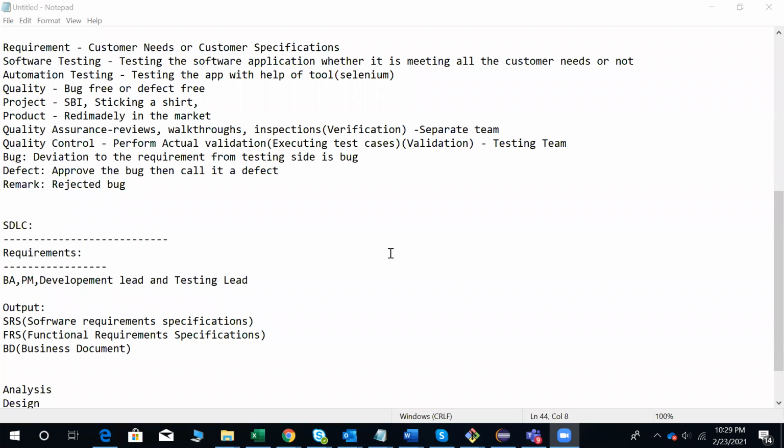I am going to cover the real-time process of what is happening inside a company, so that at the end of this course you will get conceptual knowledge as well as real-time knowledge.